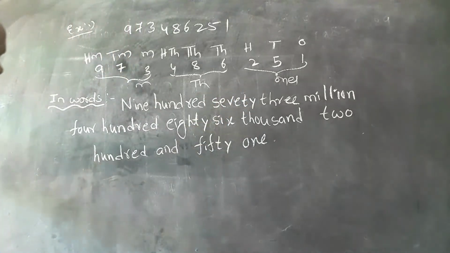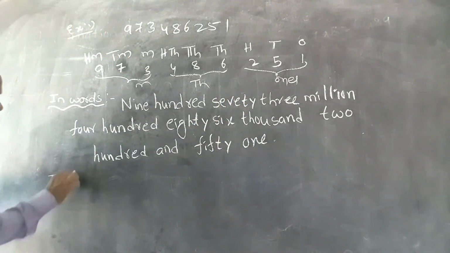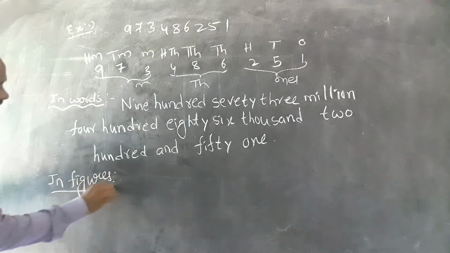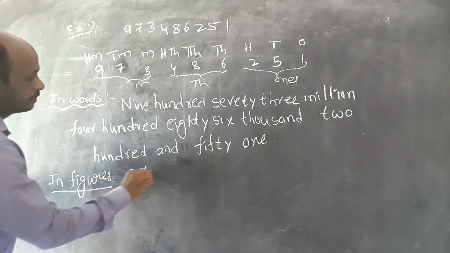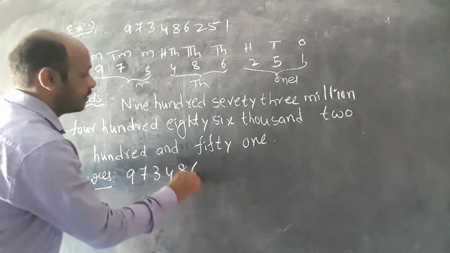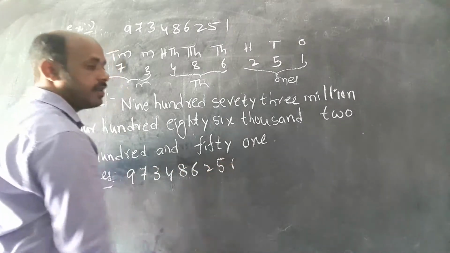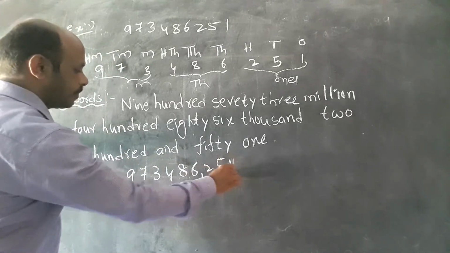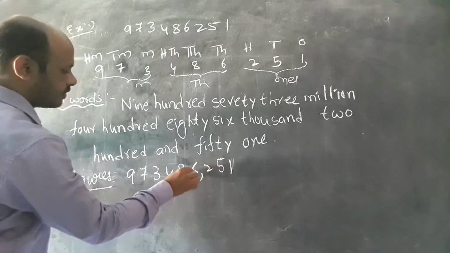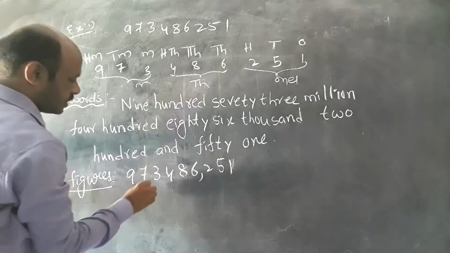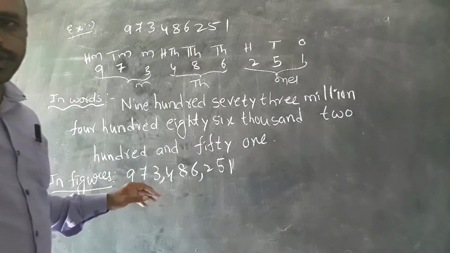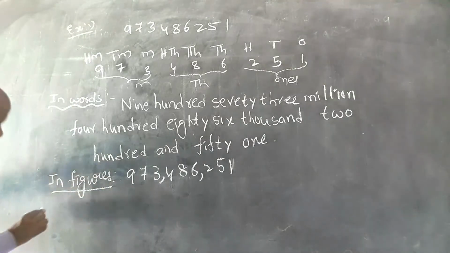Next one, in figures. In figures, whatever number he gave, you can write directly. Every period we keep commas. First is the ones period, next 3 digits, 1, 2, 3, is the thousands period. Every 3 digits we keep a comma in the international system.